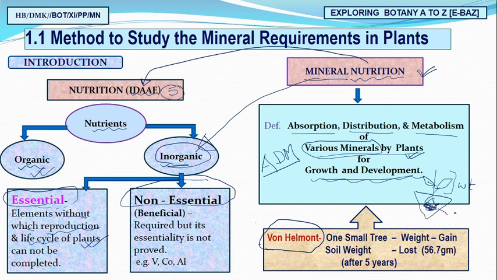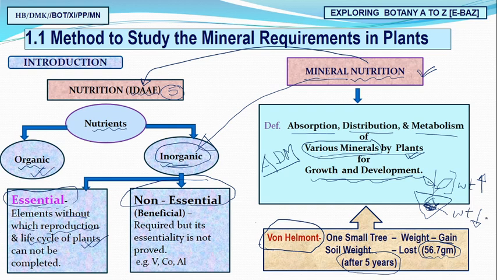Similarly, soil also has its weight. So what he found after his 5-year experiment was that the small plant gained weight. Yes, there is a gain in the weight, but the soil weight is lost. How much? It is 56.7 gram. This means that important nutrients present in the soil were transferred where? From soil to the plant. That's why the plant weight is increasing and the soil weight is decreasing.